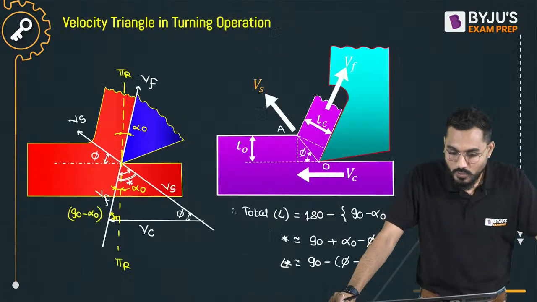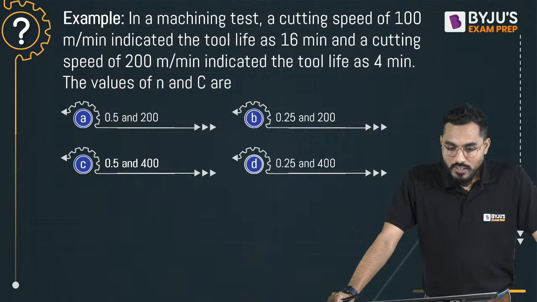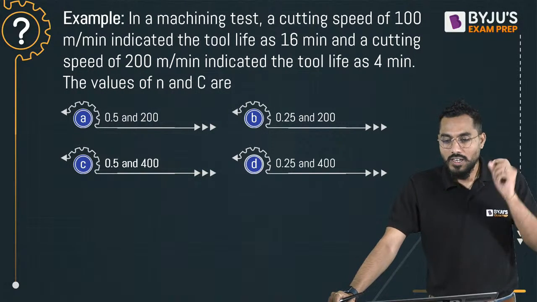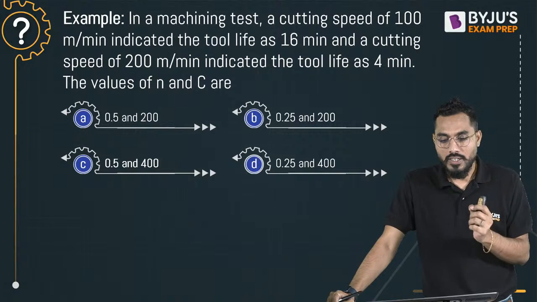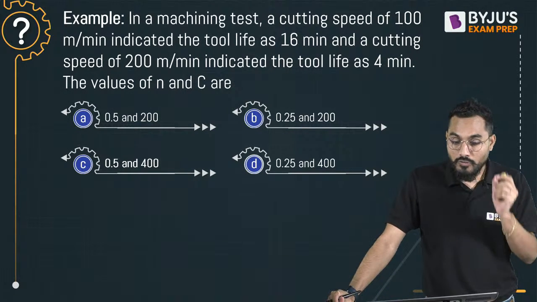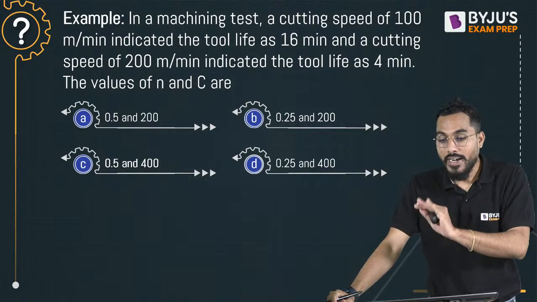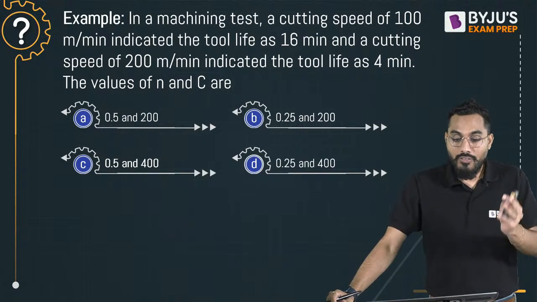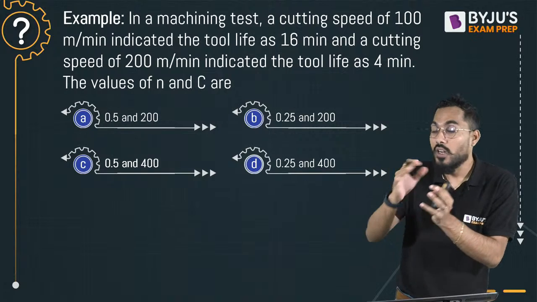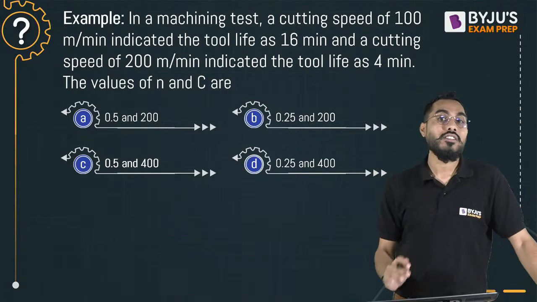Fine. Next question. Now we are talking about a machining test. A cutting speed of 100 meter per minute indicated a tool life of 16 minutes, and a cutting speed of 200 meter per minute indicated a tool life of 4 minutes. The values of N and C. That means we are interested in calculating the Taylor's constant and Taylor's exponent.